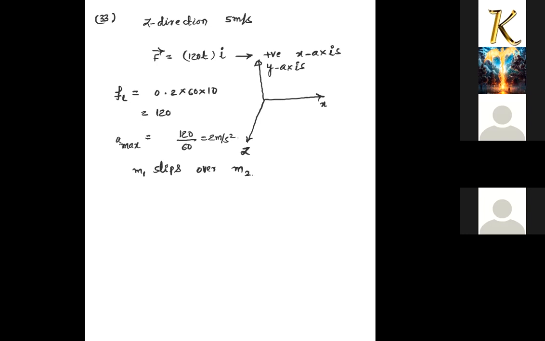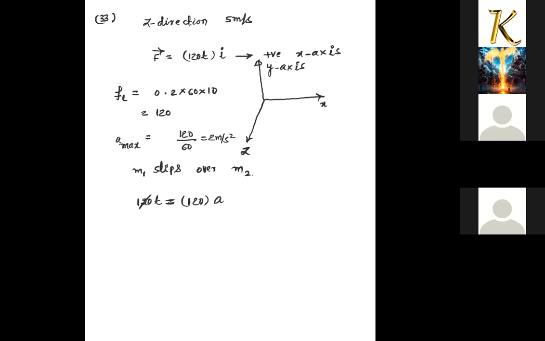Now, for 2 meters per second square, the force acting on the body, 120 t, equals the mass of the entire system, 60 plus 60, that is 120, into acceleration.